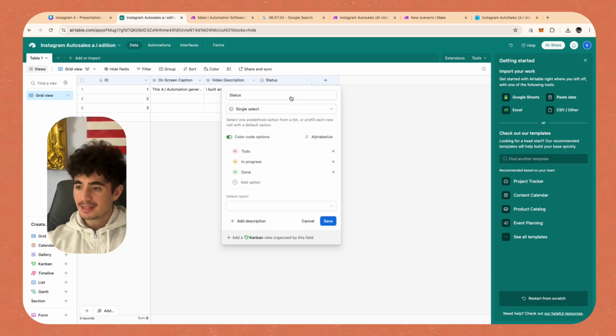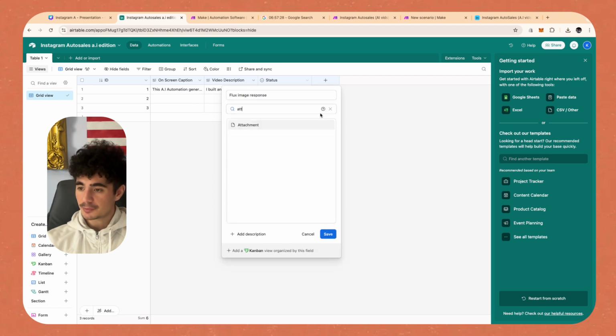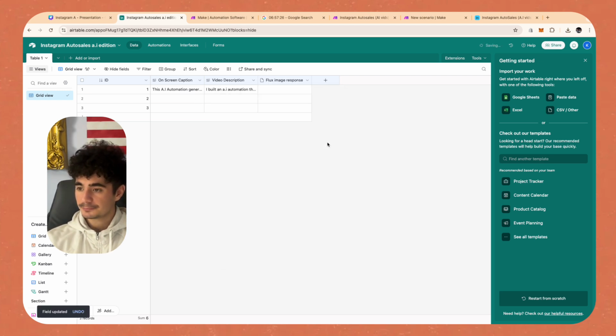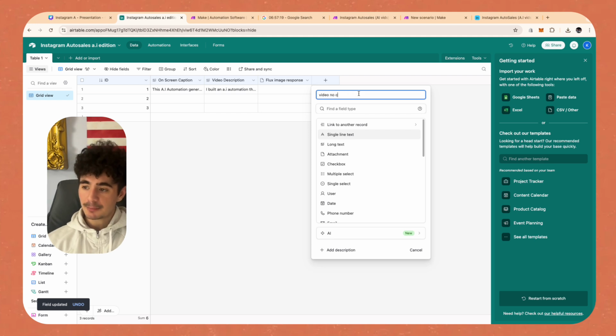So the next one is going to be the image that first Flux AI model generates, because we want to see how the image comes out, and we don't want any bad images, right? So we want to keep fine-tuning things. And so we're going to write Flux image response. And this will be an attachment. Click save. Then we're going to get the video back, but with no captions overlaid.